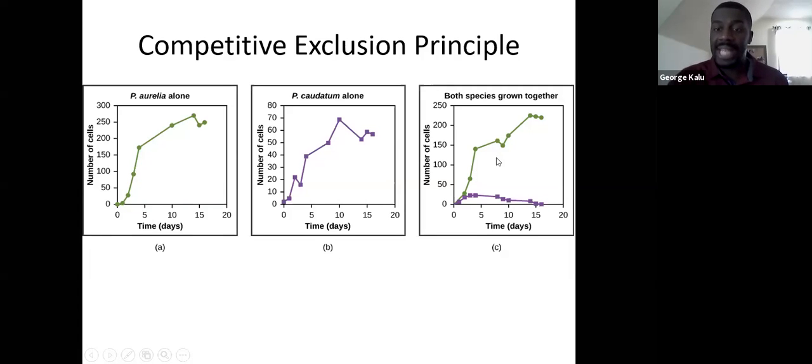They're using the same resource, but they both cannot use the exact same resource at the same time and both live. One of them is going to use it most effectively, and if it uses it most efficiently, that's going to be the one that survives. P. caudatum doesn't use it as effectively, so it's not going to be able to outcompete P. aurelia for that resource, and it's going to be the one that ends up dying and going to extinction.